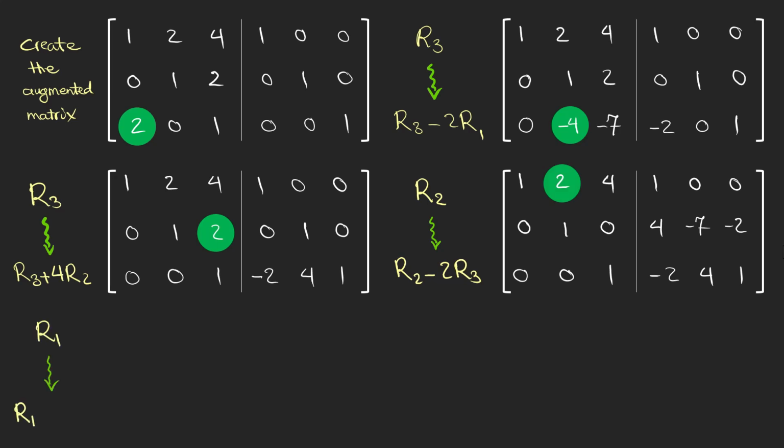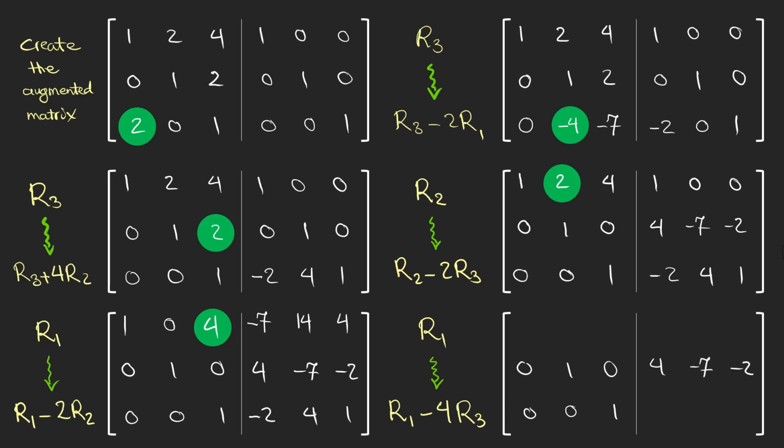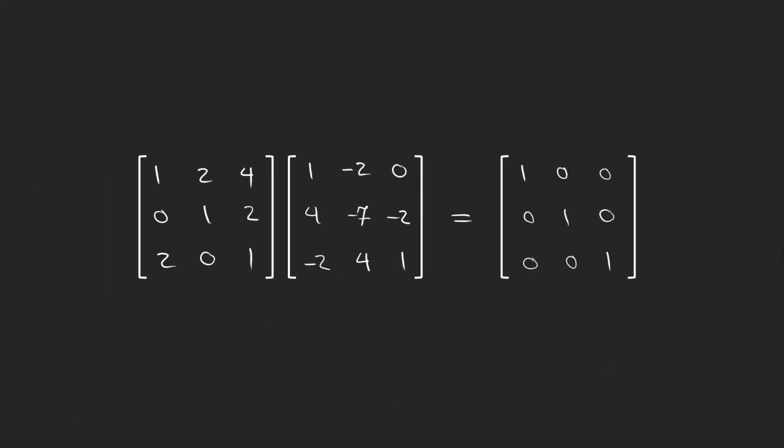This time we manipulate the first row by taking twice the second row out of it, and as a result, the second element on the first row goes to 0 and the second and third rows remain the same. The last step is eliminating this element. We use the third row to eliminate this number 4, and you can see that on the left, we just have an identity matrix, so the square matrix on the right is the inverse we were looking for. If we multiply these two matrices, the result is the identity matrix.